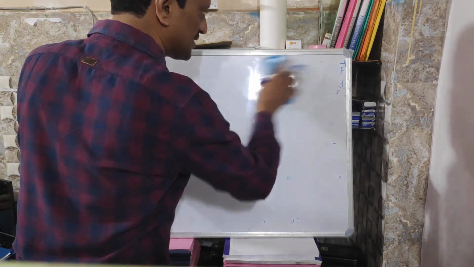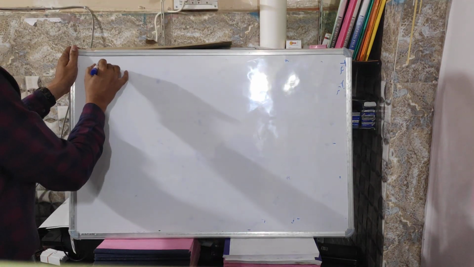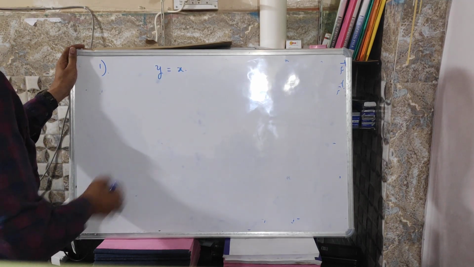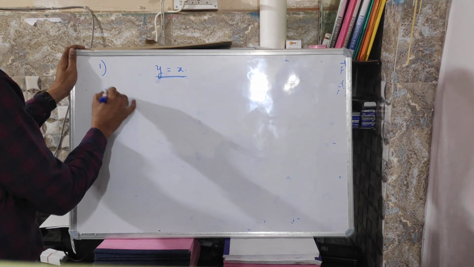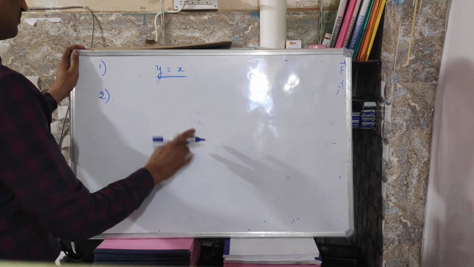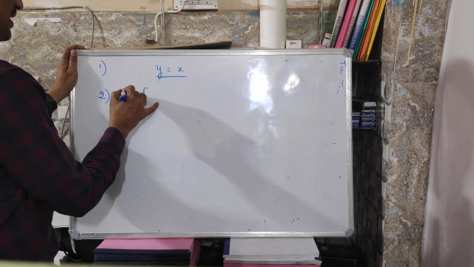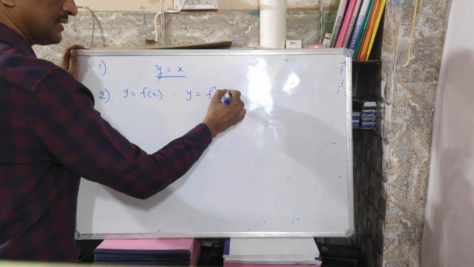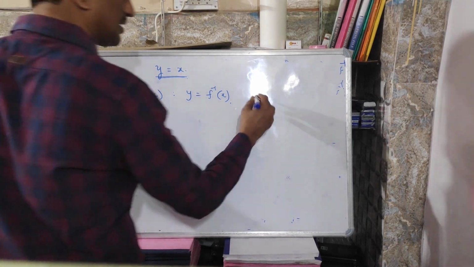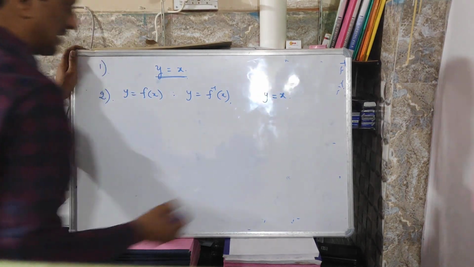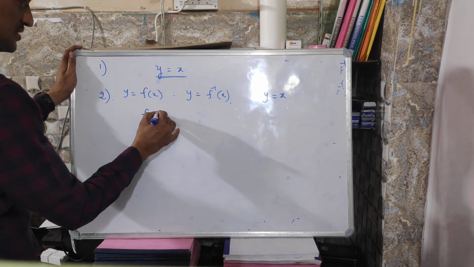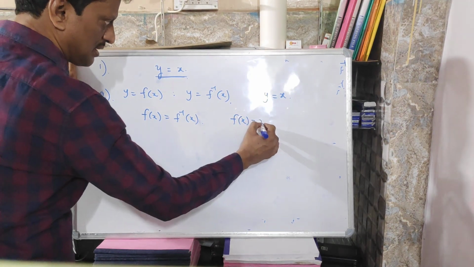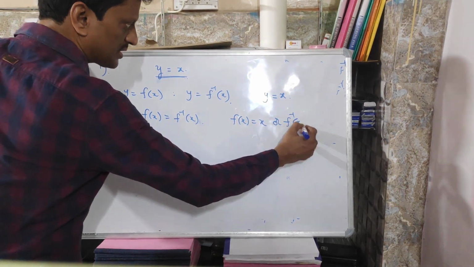So the first and foremost is function and inverse function both are reflections with respect to the line y equal to x, or you can say mirror images of each other with respect to the line y equal to x. Secondly, if y equal to f(x) and y equal to f inverse(x) intersect on the line y equal to x only, meaning the solutions of the equation f(x) equal to f inverse(x) are the same as the solutions of f(x) equal to x or f inverse of x equal to x.